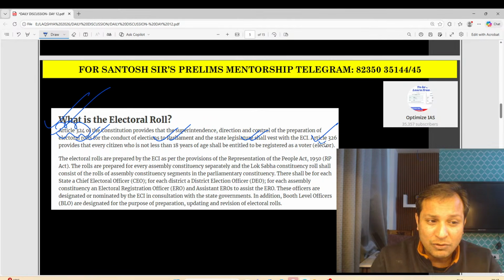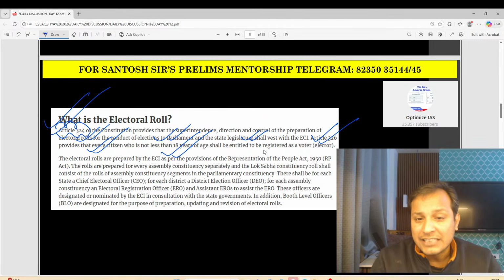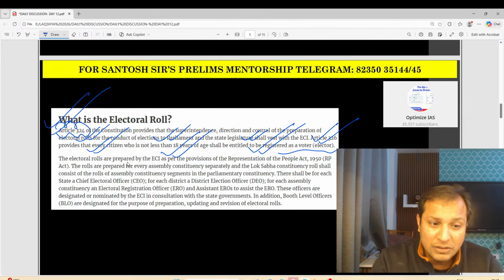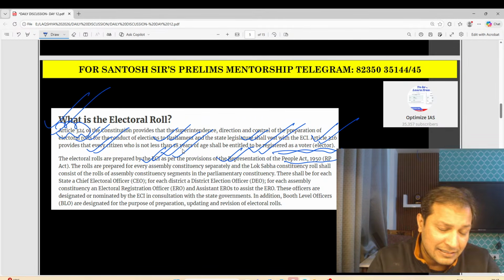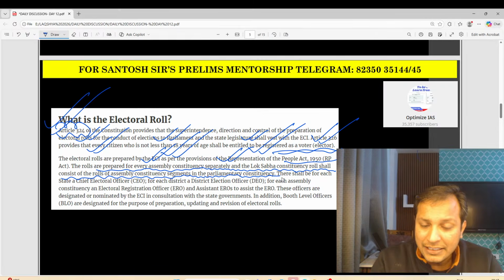Guys, Article 326 provides that every citizen who is not below the age of 18 shall be registered in the electoral roll as a voter or elector. The electoral roll is prepared by the ECI as per the provisions of the RPA Act 1950. Electoral rolls are prepared for every assembly constituency separately, and the Lok Sabha constituency roll shall consist of the rolls of the assembly constituency segments in the parliamentary constituency.